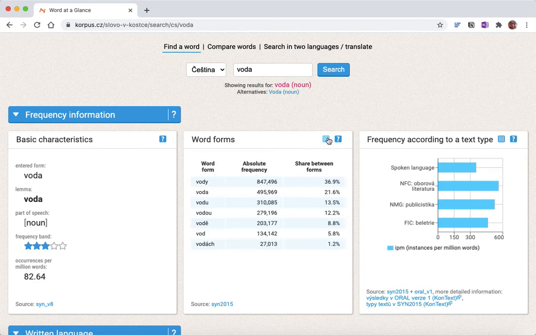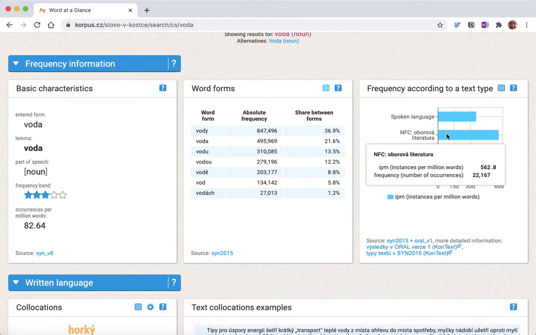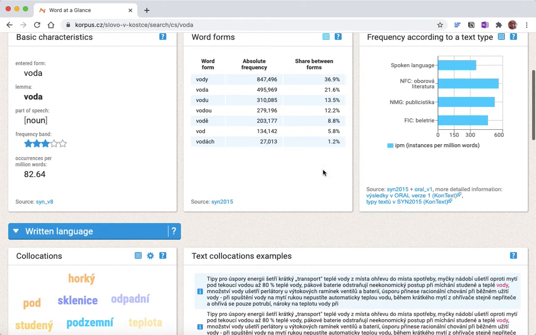So I'm going to click on the grid, and I'm seeing that the dictionary form voda isn't even the most frequent. So actually, the most frequent is vody, followed by voda and vodu. And so pretty much these top three are the ones that I should be focusing on learning. Again, I don't necessarily have to care too much about which sorts of language this word is used in.